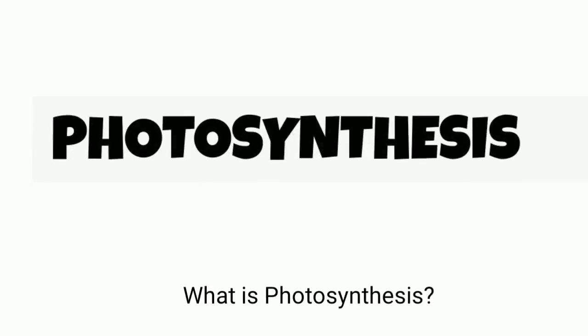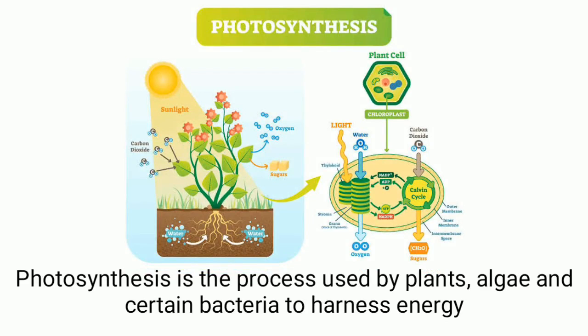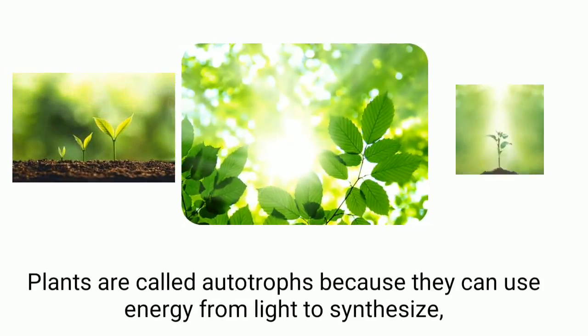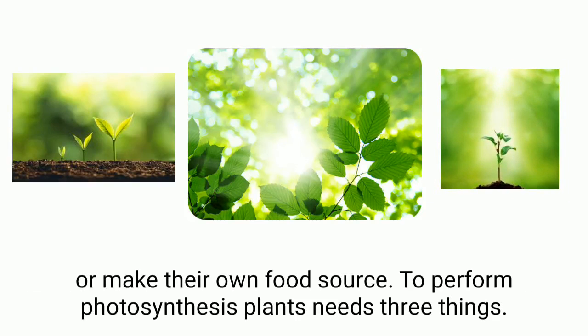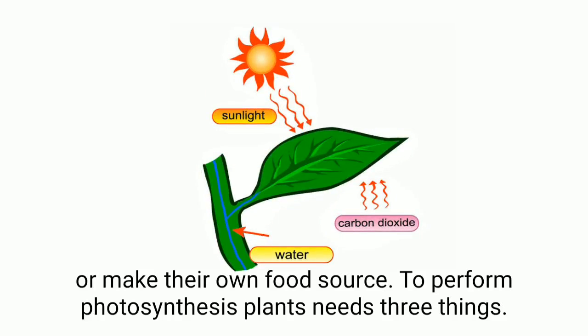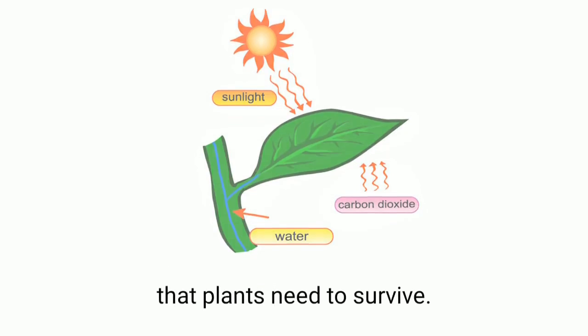What is photosynthesis? Photosynthesis is the process used by plants, algae, and certain bacteria to harness energy from sunlight and turn it into chemical energy. Plants are called autotrophs because they can use energy from light to synthesize, or make, their own food source. To perform photosynthesis, plants need three things: carbon dioxide, water, and sunlight to make glucose, which is a form of sugar that plants need to survive.